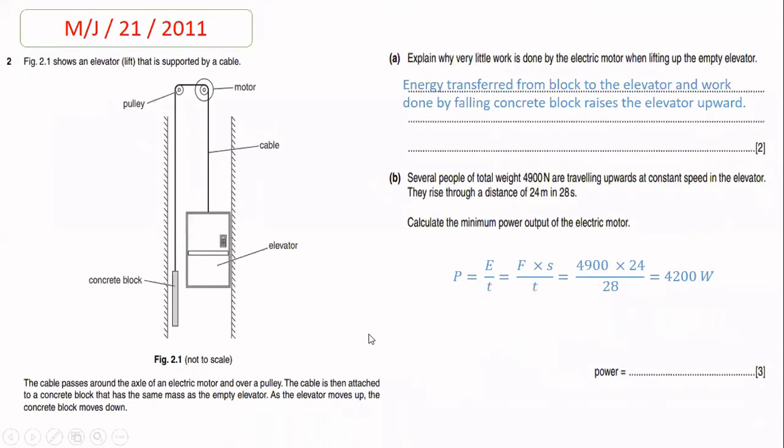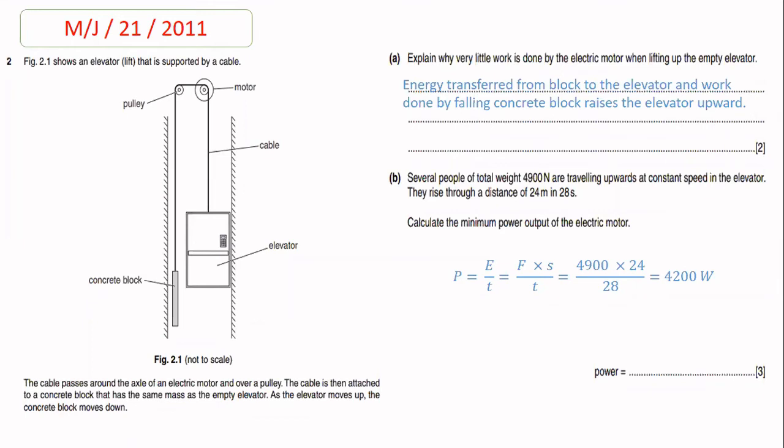Now, the next question is taken from year 2011, paper 2-1. In this question, figure 2.1 shows an elevator that is supported by a cable. Now it is clearly visible in the diagram that the elevator is counterbalanced by using a concrete block, and the motor is pulling the elevator upward and the concrete block is moving downward in order to balance the weight of the elevator, counterbalance the weight of an elevator. So beta, the cable passes around the axle of an electric motor and over a pulley.